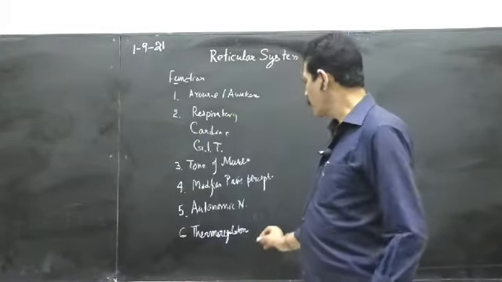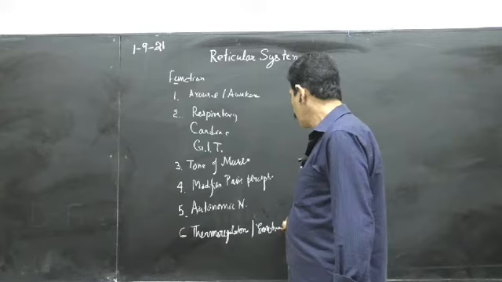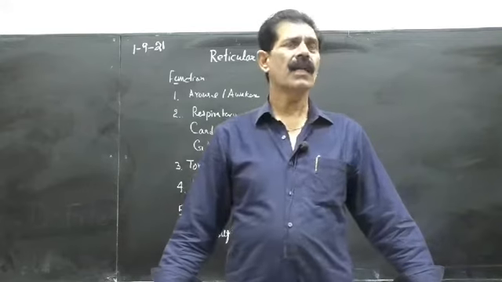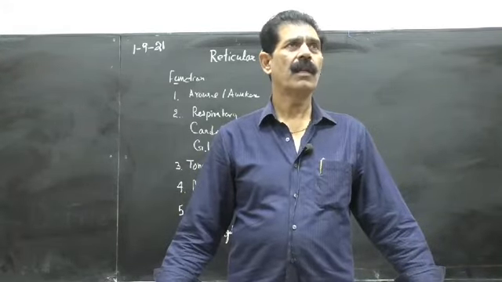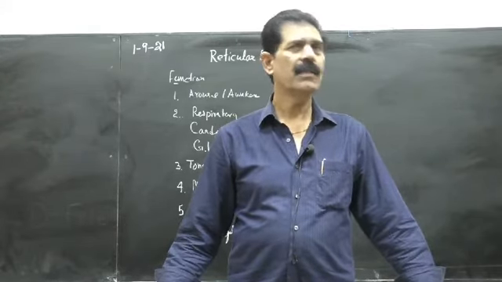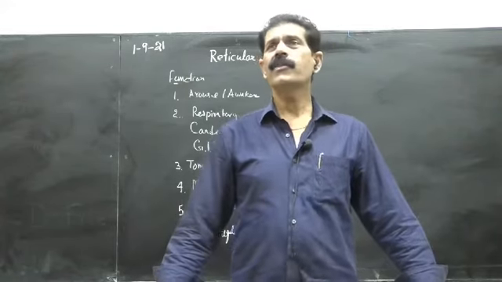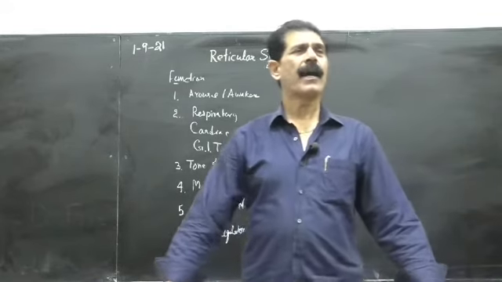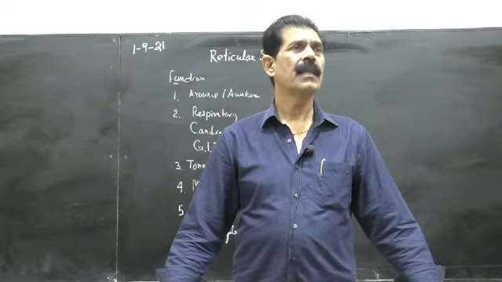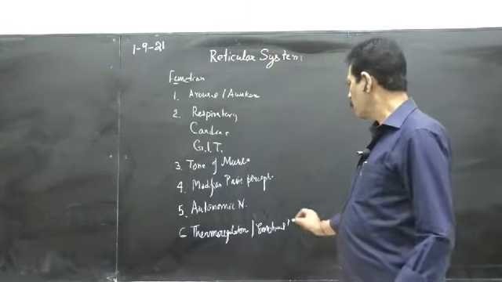Then it is also concerned with the emotional behavior, because of its connection to the cerebral cortex. Emotional, that is the area we have done, the prefrontal cortex. So it is connected to that area also. So it has got the emotional role. So it is also connected to the hypothalamus, and hypothalamus has got centers of 4S, sleep center, satiety center, I have told you, and it acts with the sexual behavior.